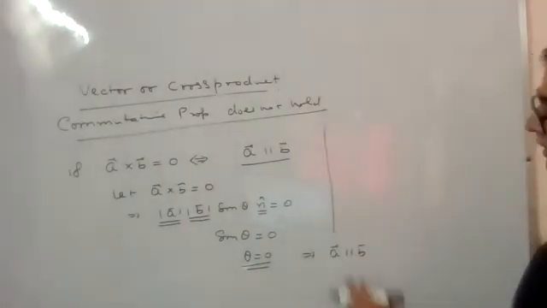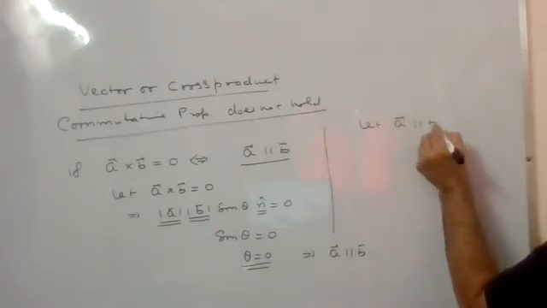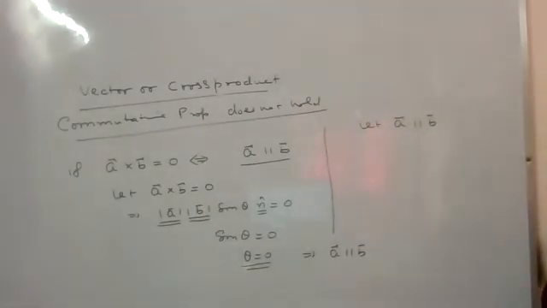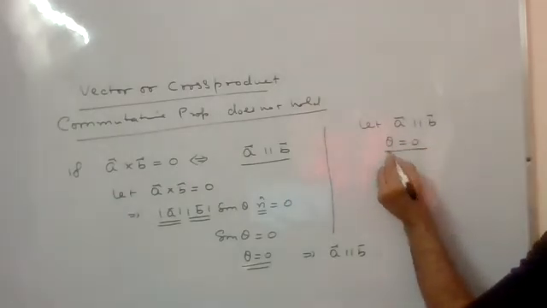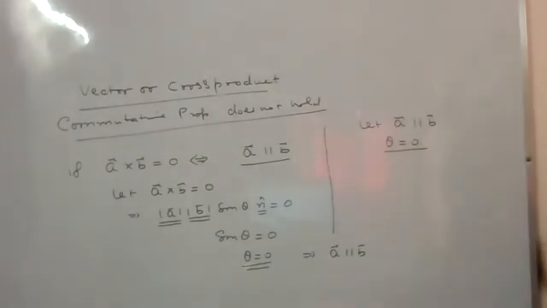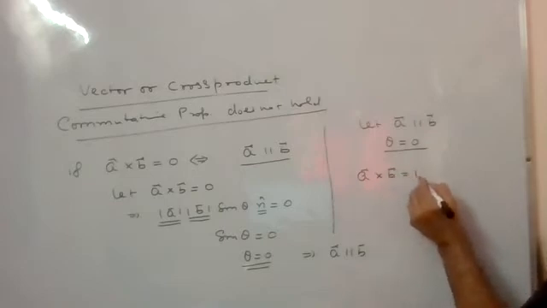Or if you go the other way, let A is parallel to B. A is parallel to B means theta is clearly 0, because vectors are parallel means their directions are same. Then when you go for A cross B, what will come?